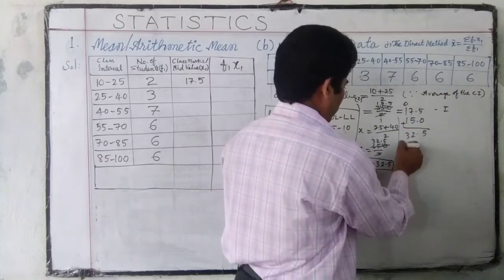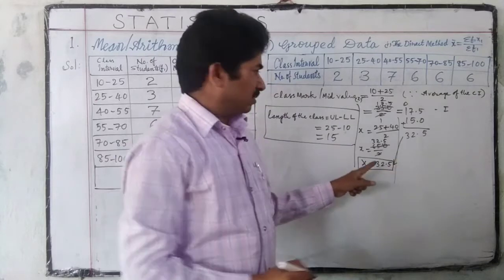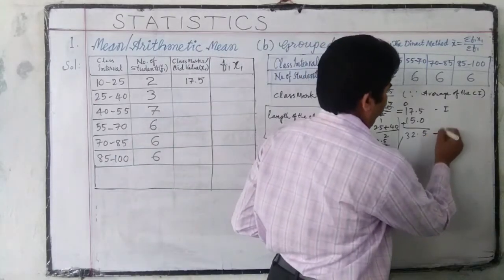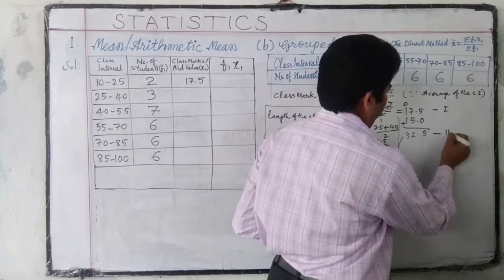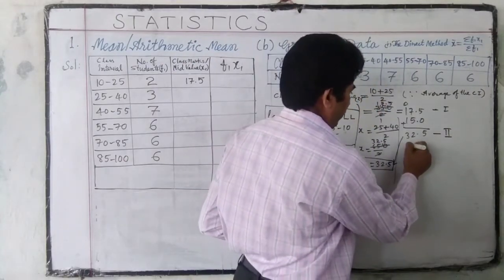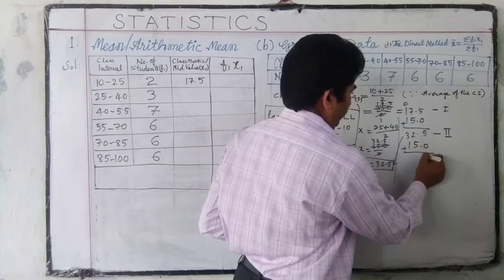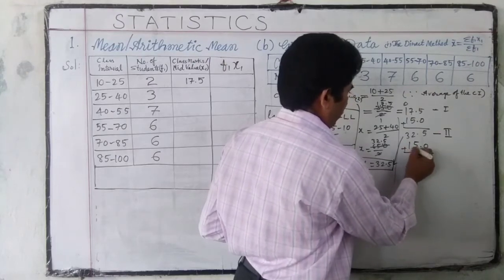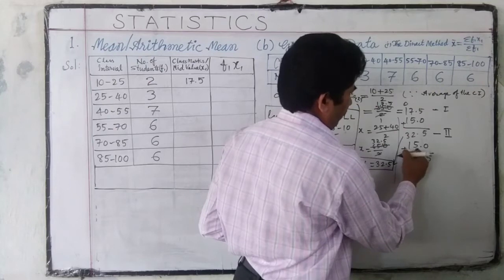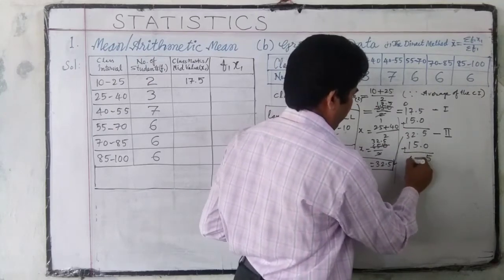We got the same answer. So this is the mid value of the second class. Next, plus 15 gives 47.5.